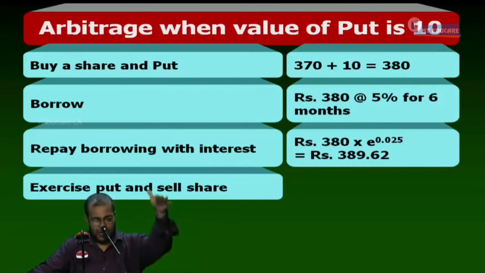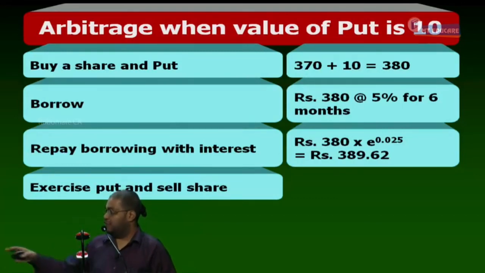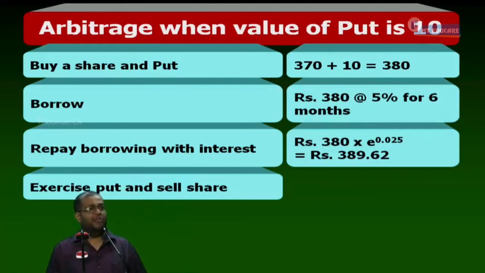If FSP is less than 400, what will I do? Exercise the put and sell the share at 400. Second branch, what will I do?